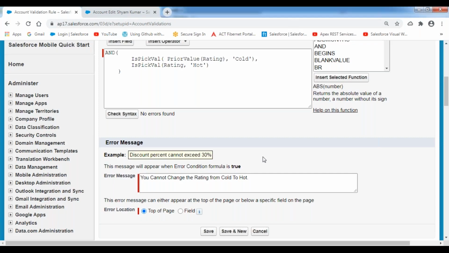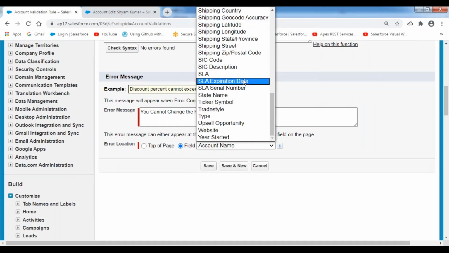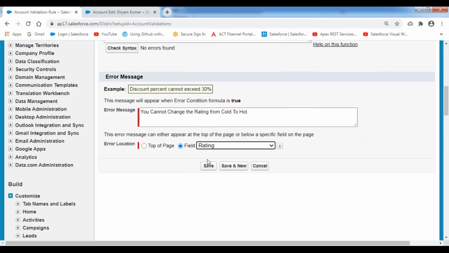So I want to indicate that here. I want to show this error message at the rating field level. So select that field as the rating field. I'm selecting this rating field. At this rating field, I want to show this error message.